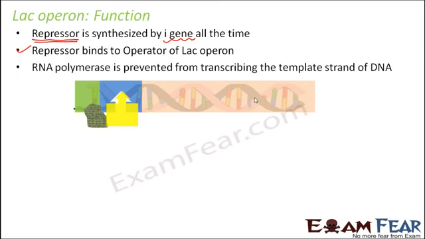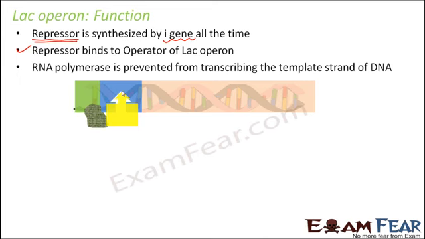Now, do you think that we needed all those enzymes all the time? No, right? We need those enzymes only when lactose needs to be fermented. But right now there is no lactose inside the cell. So we really do not need the enzymes to ferment the lactose. It is perfectly fine even if these genes are turned off right now. So this serves the purpose of controlling the expression of these genes. Right now all these genes are turned off.